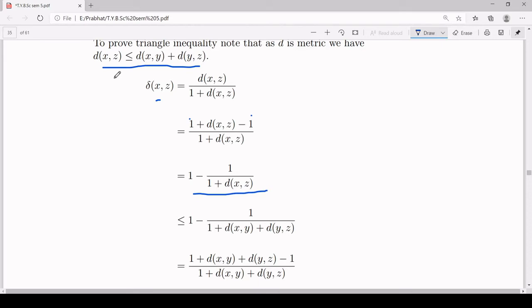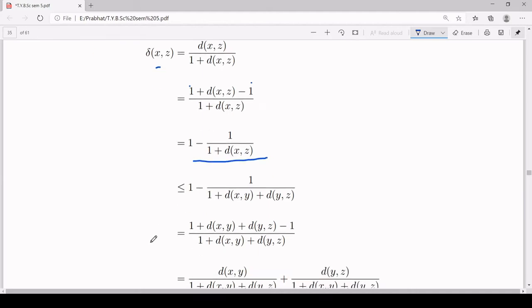And if you take the reciprocal, you will have 1 upon 1 plus d(x,z) is greater than or equal to 1 upon 1 plus d(x,y) plus d(y,z). But if you multiply by minus, again the inequality will change, and it will give you minus 1 upon 1 plus d(x,z) is less than or equal to minus 1 upon 1 plus d(x,y) plus d(y,z). So that is how I got this inequality.